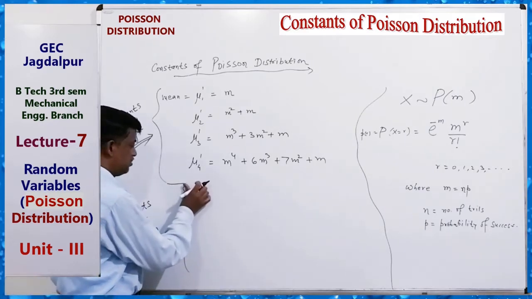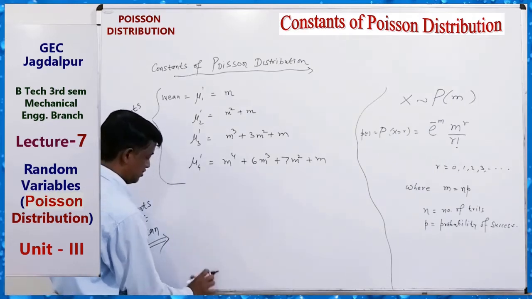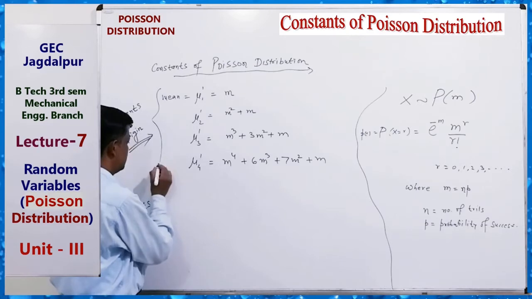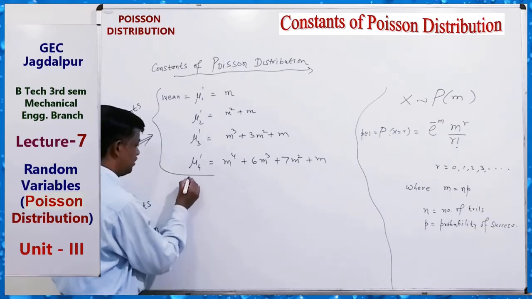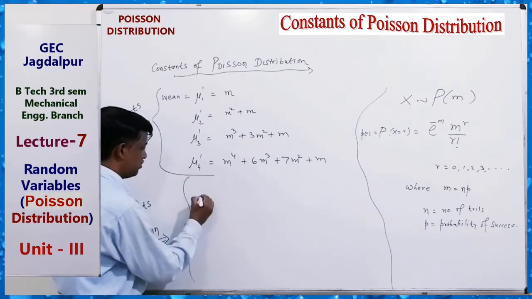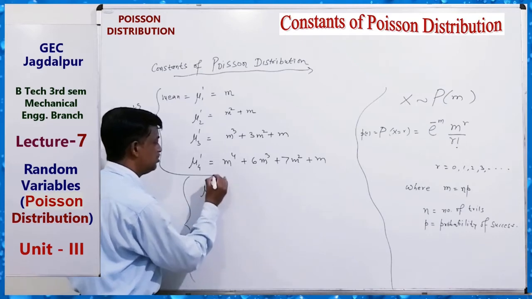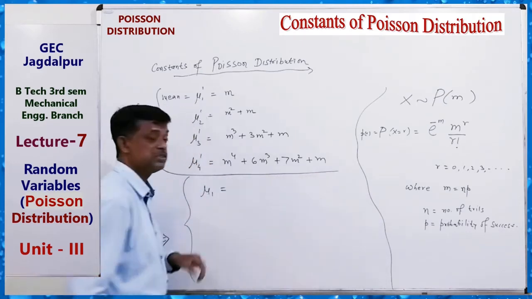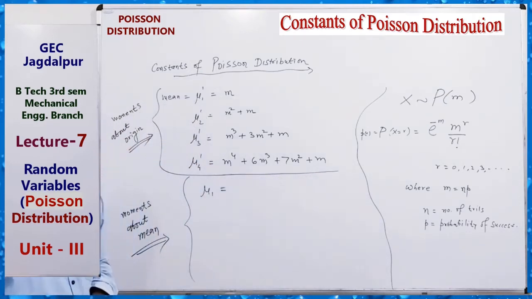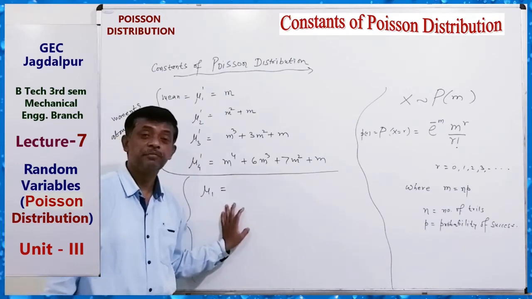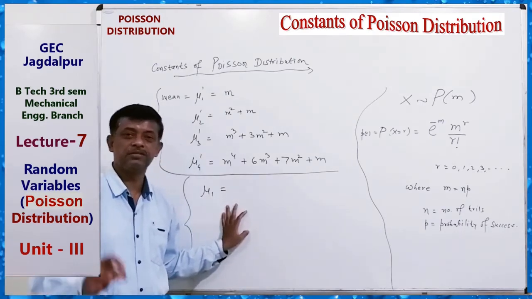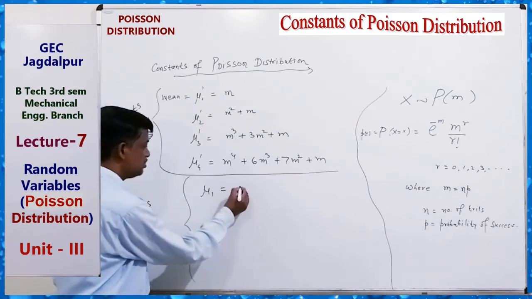First value, mu1. We know by definition mu1 is always 0 because deviation from mean always gives 0.